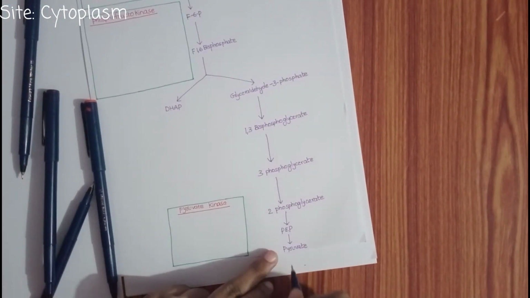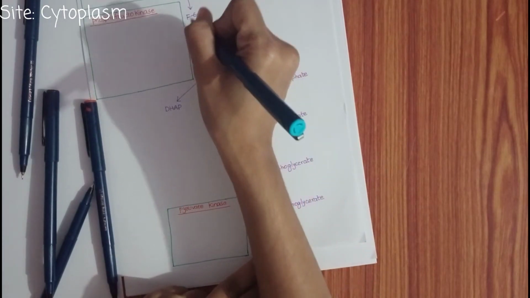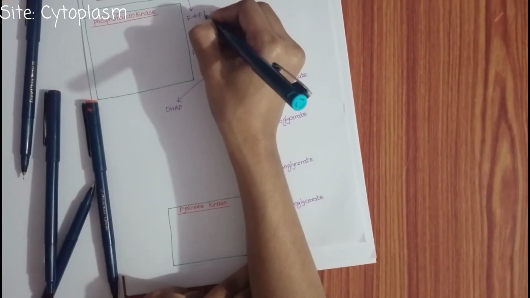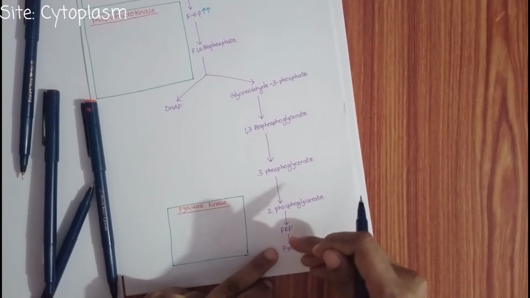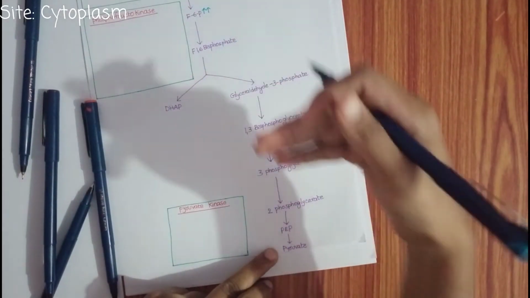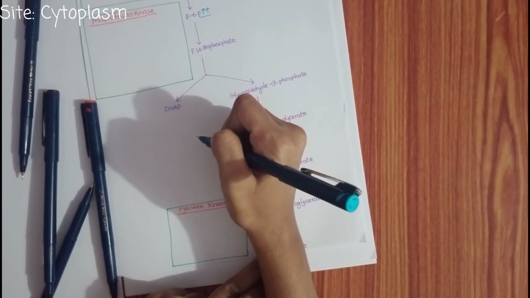In gluconeogenesis, the pyruvate is converted through all these steps and moves to fructose 6 phosphate. The fructose 6 phosphate levels are high in gluconeogenesis because it is moving backward.